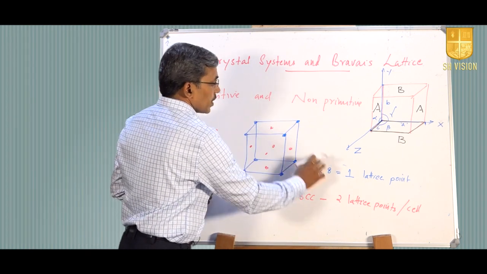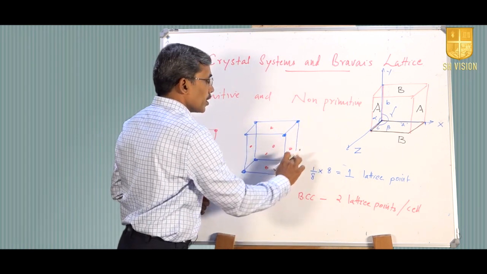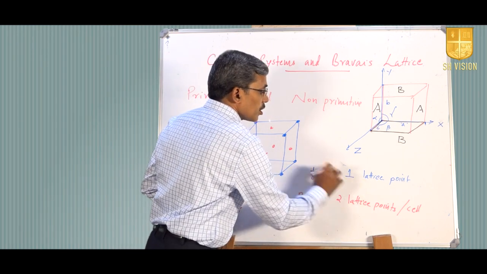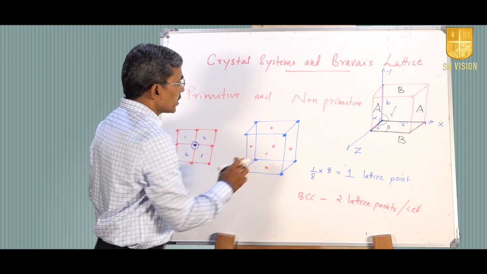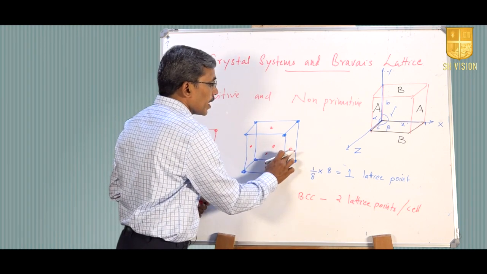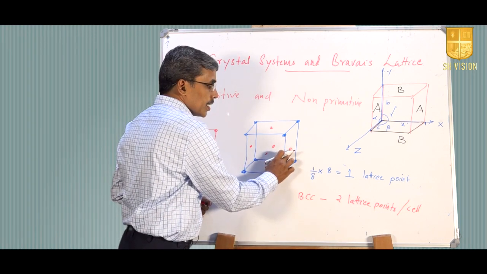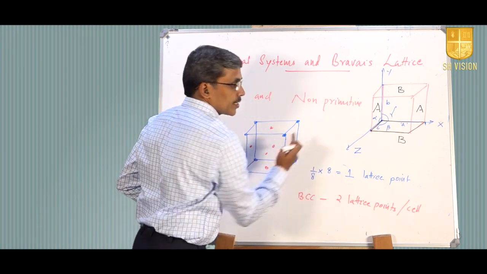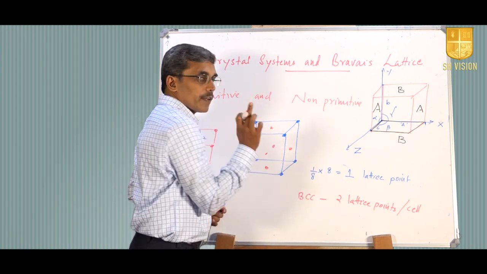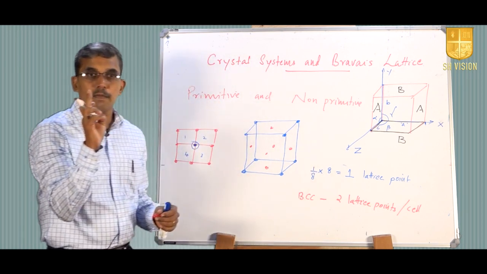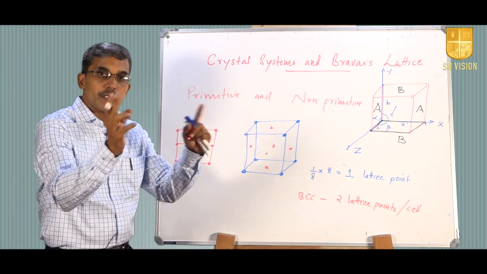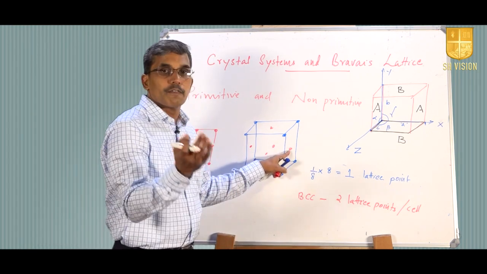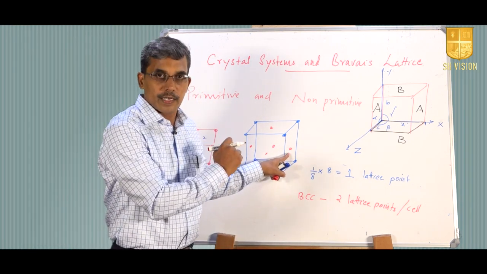So, there are 8 lattice points at 8 corners, and they will bring 1 unit contribution. In addition, each face lattice point is part of 2 unit cells, this unit cell and the adjacent unit cell. Therefore, each face lattice point is shared between 2 adjacent unit cells, so only 1/2 of it will be available for one cell.